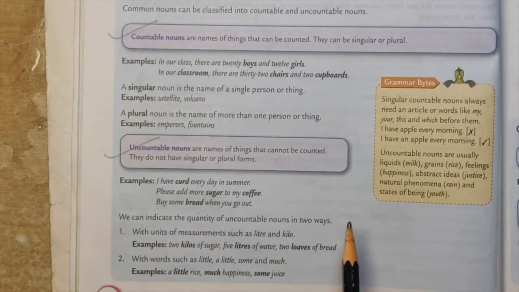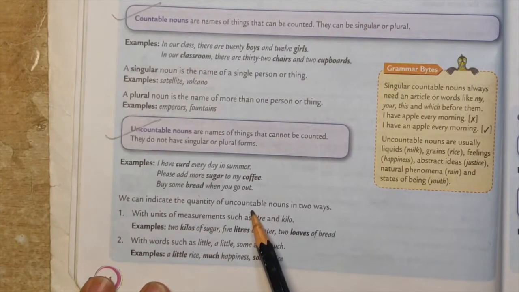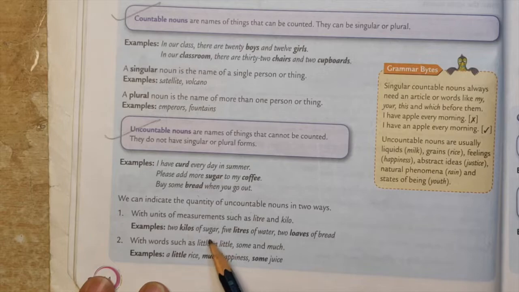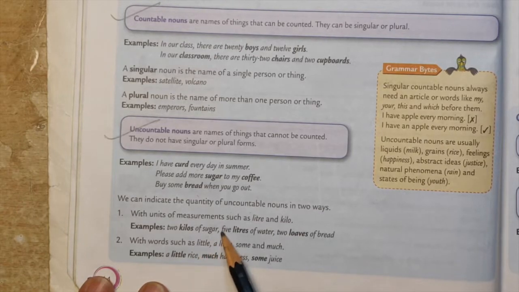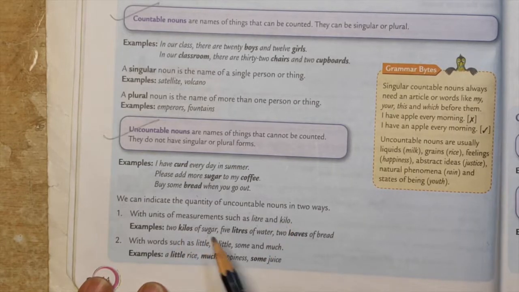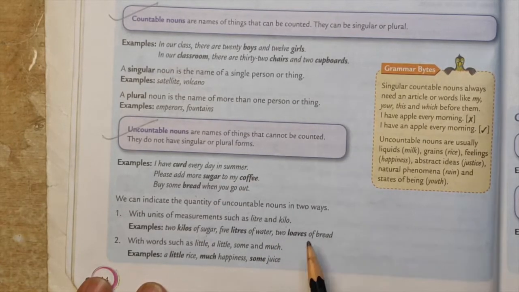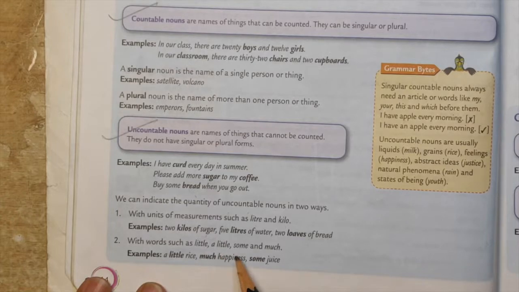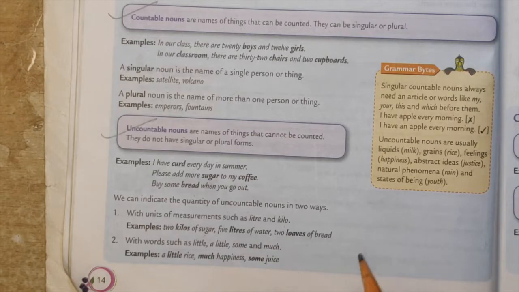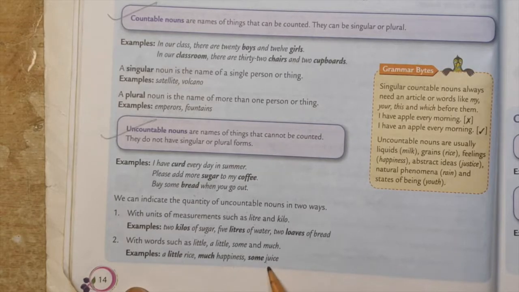Now, how to tell the quantity of uncountable nouns? In case of uncountable nouns, you can tell the quantity by explaining the unit of measurement, like liter, kilo, 2 kilos of sugar, 5 liters of water, 2 loaves of bread. With words such as little, a little, some, much, because we can't count them. So we use words like some, much, a little rice, much happiness, some juice.